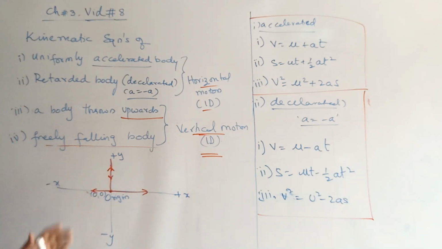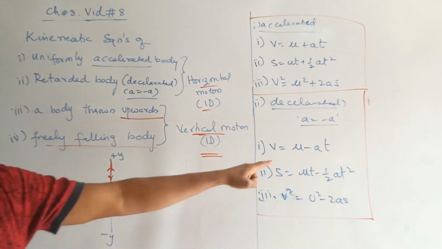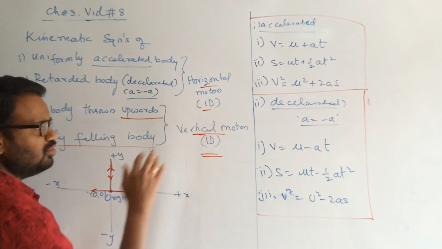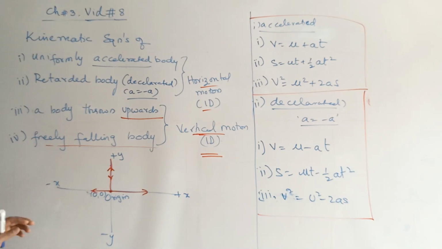Here in the case of vertical motion, understanding the sign convention is important. When you take plus and when you take minus is very important. How to remember that, I'll let you know in a moment. So just focus on understanding the things behind this first. Terminologies would be the same, and you only need to understand the sign convention. I'm going to give you a tip on that sign convention.